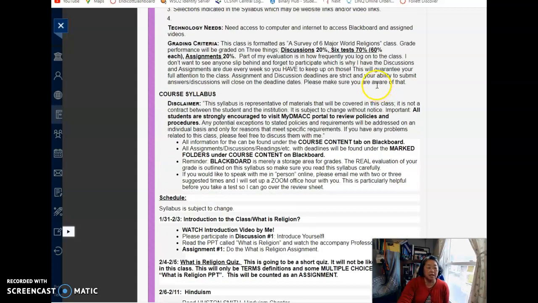In terms of grading criteria, your performance will be graded on 3 things: discussions, which is 20% of the grade; 6 tests, which are 10% each, not 70, but 60% of the grade; and then assignments, which are 20%. Discussions also kind of includes attendance. I'm going to check to see how often you log in, and I expect you to log in at least twice a week for this class. If I notice you haven't been logging in for weeks, I probably will notice that you haven't been doing the discussions or the assignments as well.